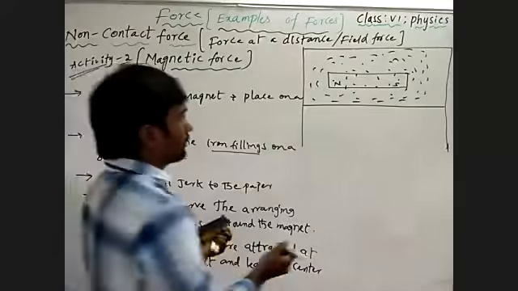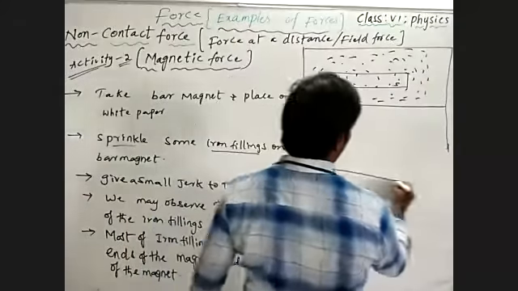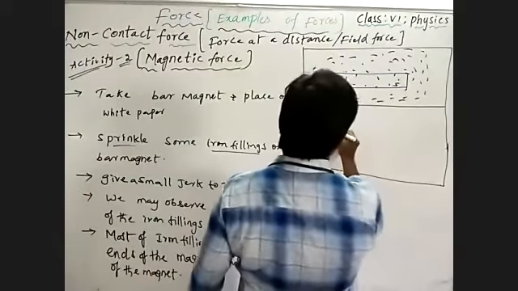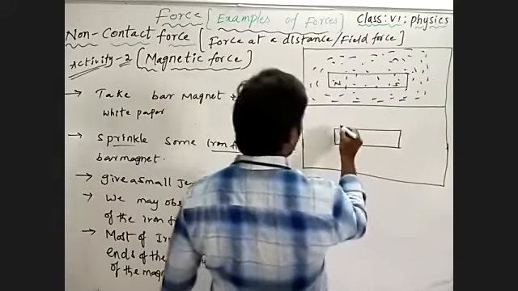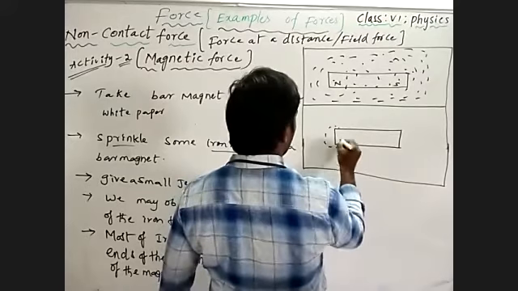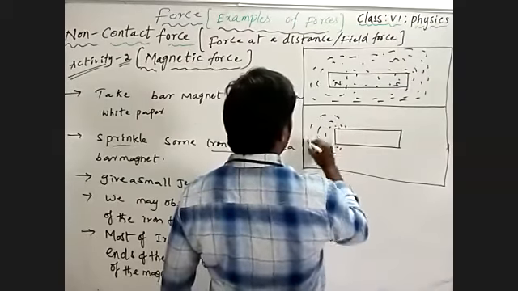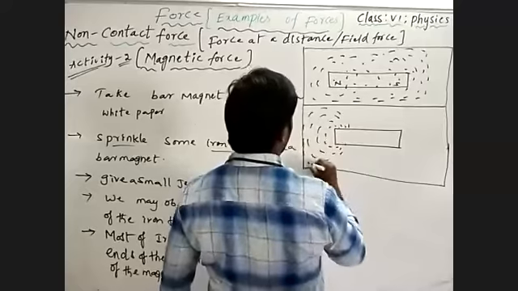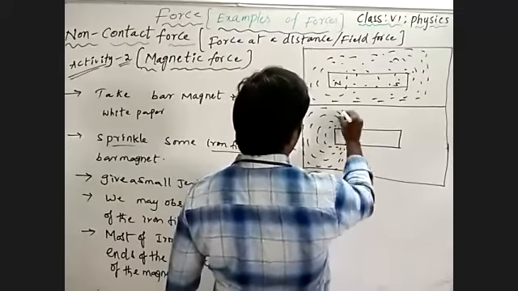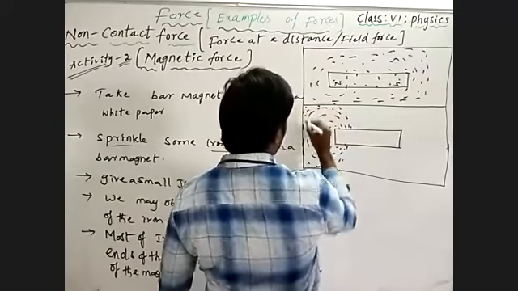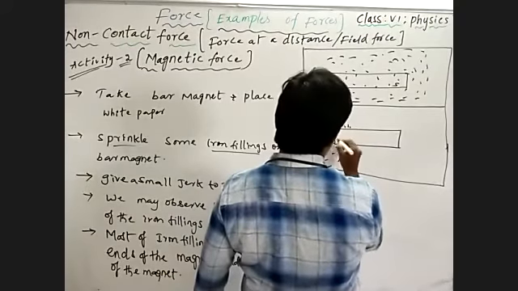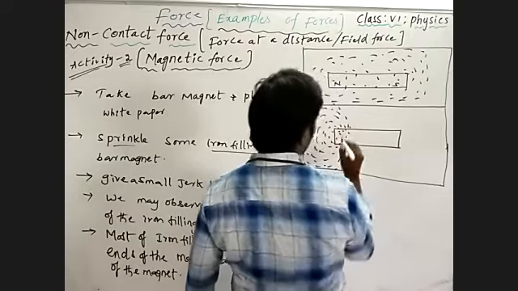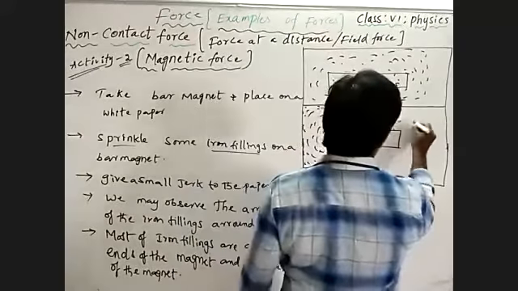See here, this is a bar magnet. The filings are arranged like this, meaning attracted more at the ends. At the same time, this side also.